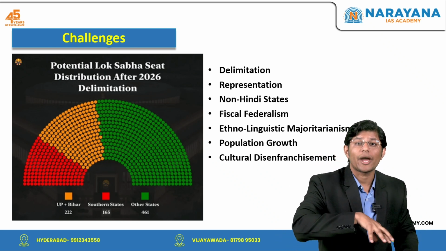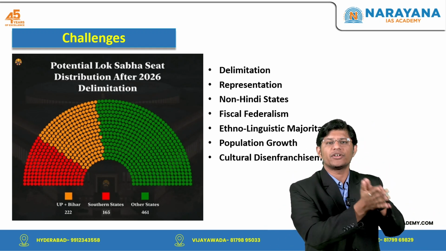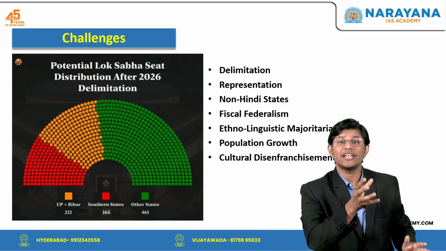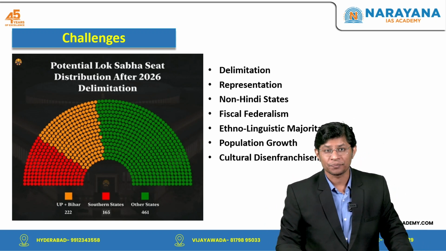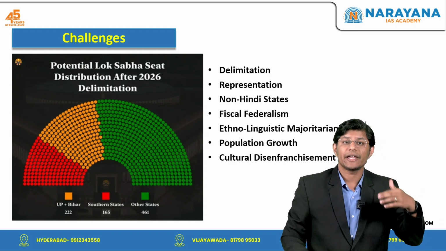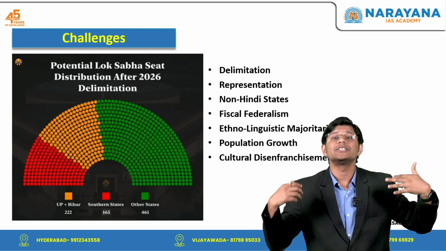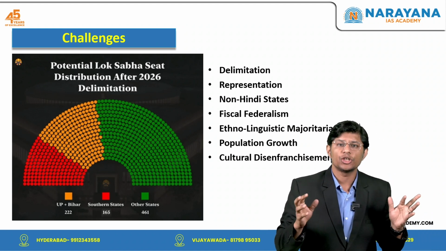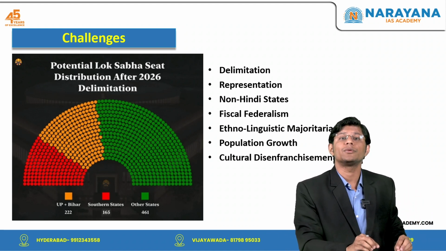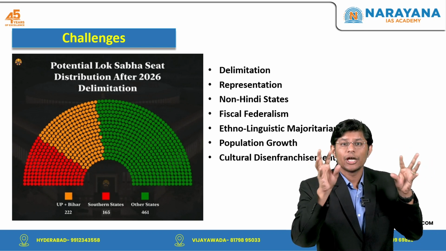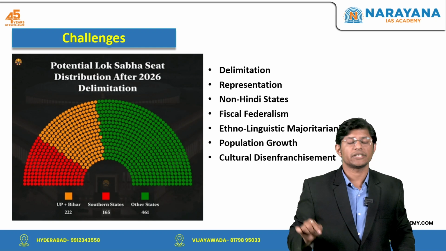And so, to address these issues, we can consider a few solutions. For example, the first one is to extend the freeze on delimitation. One option is to follow the example set by the previous governments and defer delimitation for another 25 years. This would allow future generations to deal with the complex issue of population-based representation. This could also provide time to the Hindi states to address the concerns around equitable distribution of seats.